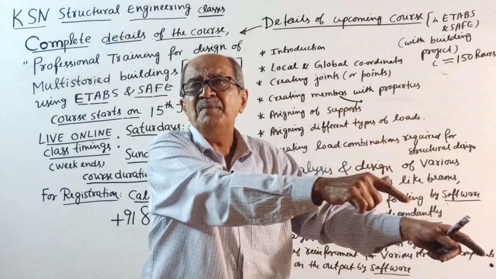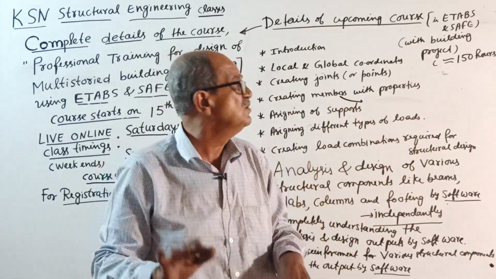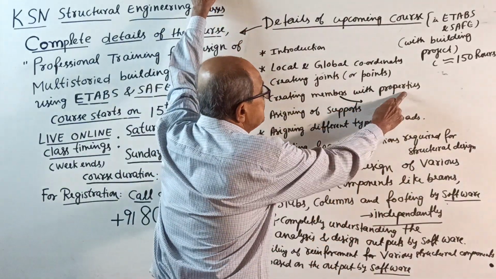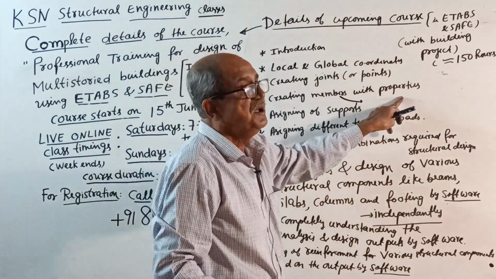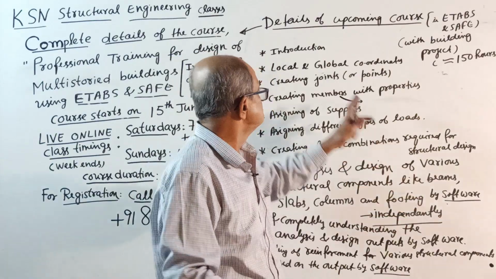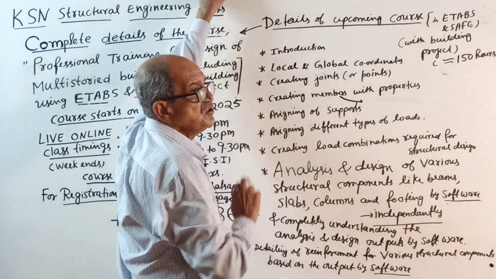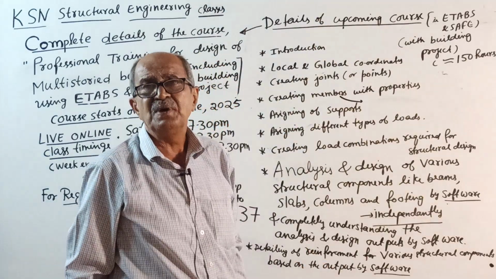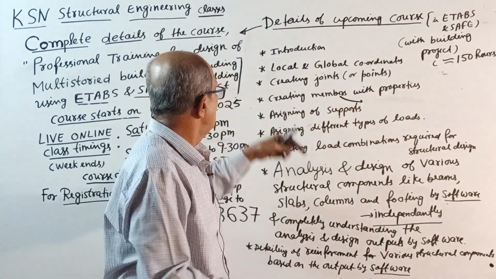Then you go there and place that member. How to place, I will tell you. So, creating members with the properties. Property means material property and cross-sectional properties. Then assigning of supports. Different types of supports, how to assign.